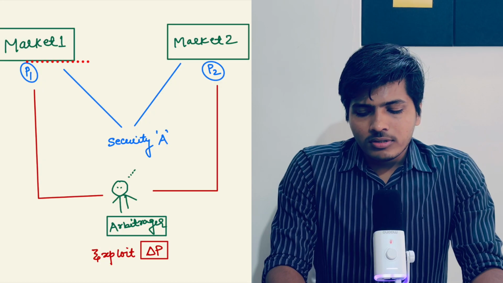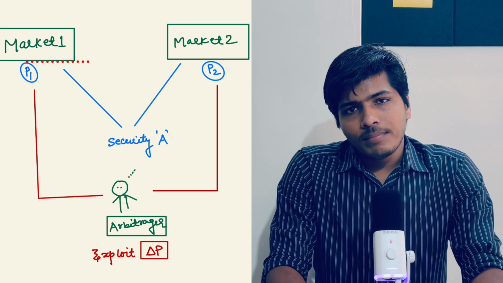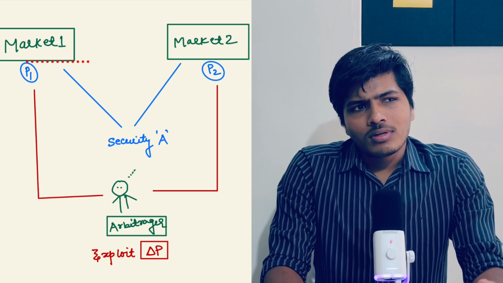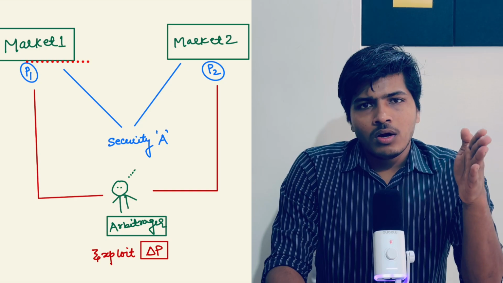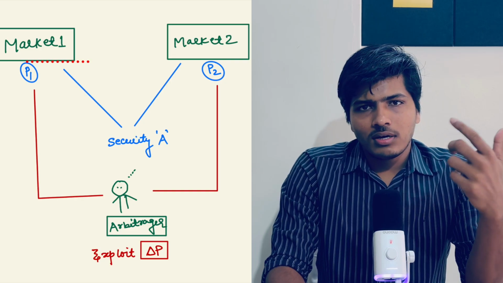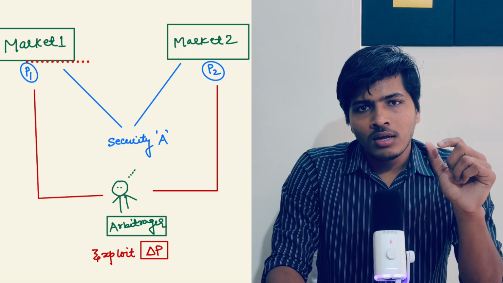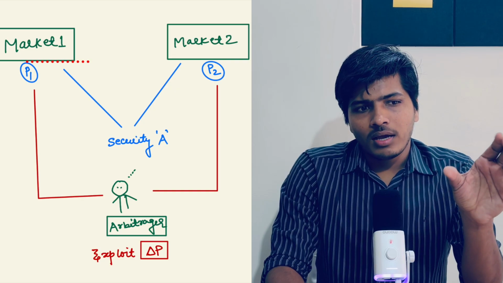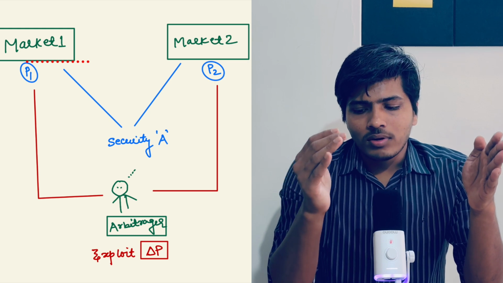Arbitrager. Arbitragers are those market participants who exploit the difference in price of the same security on two different marketplaces. Sometimes you might see a difference in price of a particular stock on NSE and BSE, right? And you might be thinking, what if I buy at NSE and sell at BSE? Yes, you can, but most of the time the difference in price is so low that you can't afford to swap these two positions. But sometimes the difference is so large that you can afford it, and that is what exactly